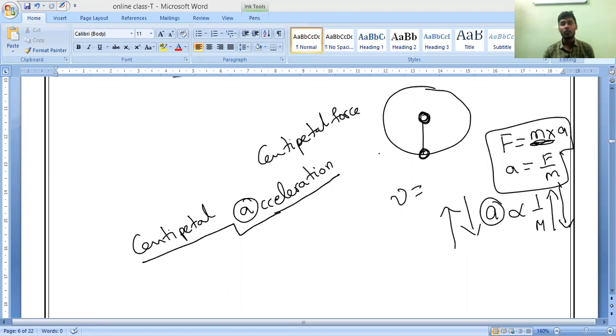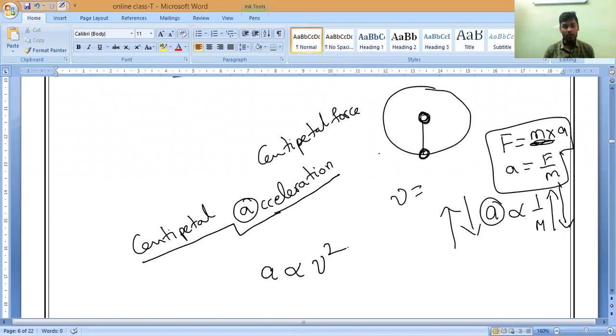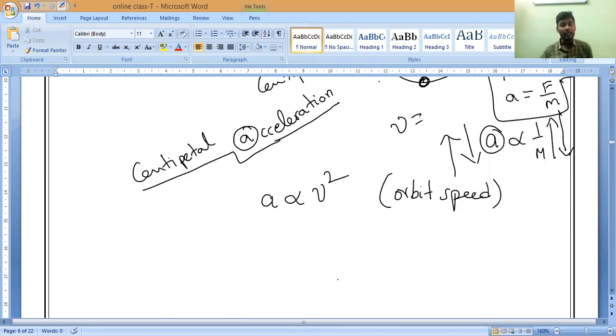Kindly remember all of you, this centripetal acceleration is directly proportional to the square of the orbit speed, and inversely proportional to the radius of the circle.